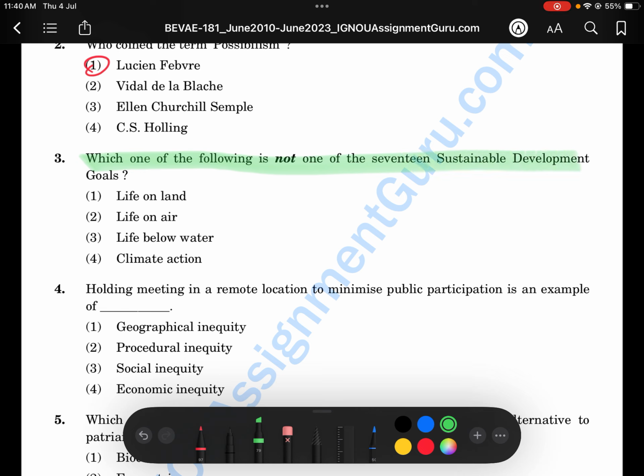Which one of the following is not one of the 17 sustainable development goals? It is life on air. Life on air is not mentioned.